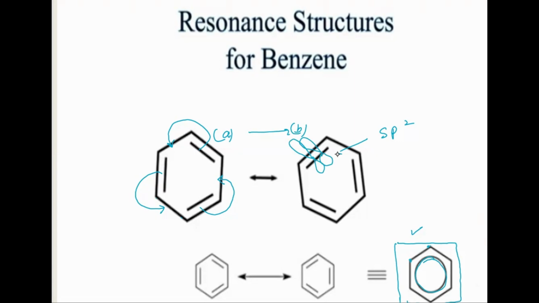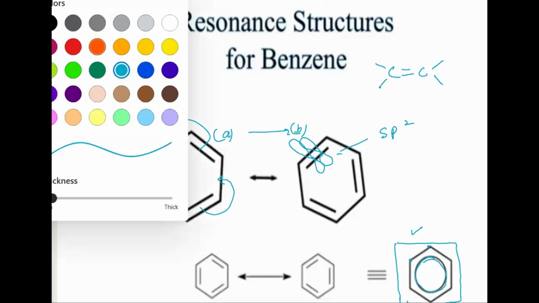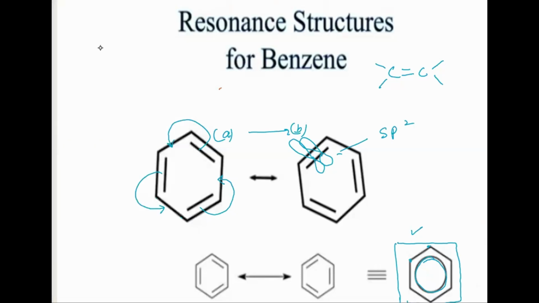This pi bonding in a benzene ring is very different from the double bond which we see in an alkene. This pi bonding of an alkene is only between the two carbon atoms. The double bond between the two carbon atoms can easily undergo electrophilic addition reactions, where the groups or atoms can easily come and join or add on to the two carbons which are bonded with a double bond.